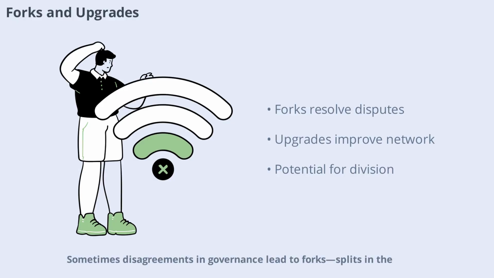Sometimes, disagreements in governance lead to forks, splits in the blockchain that create new versions of the network. Forks can be planned, like upgrades, or contentious, resulting from unresolved disputes. They are a powerful tool for resolving conflicts but can also create uncertainty and division. Understanding how and why forks happen is essential for anyone interested in crypto governance.